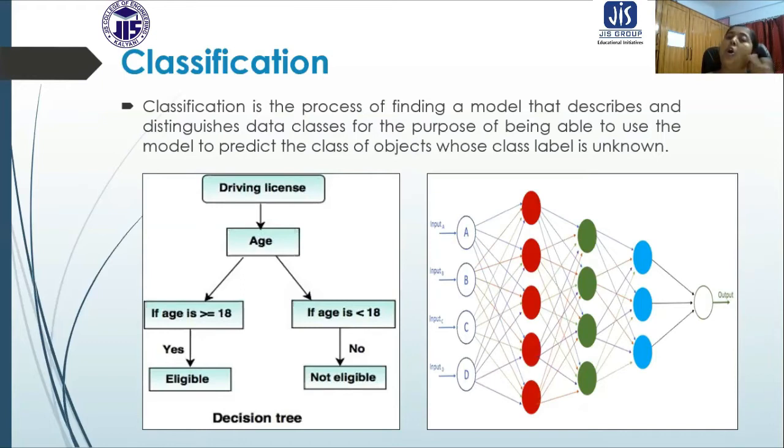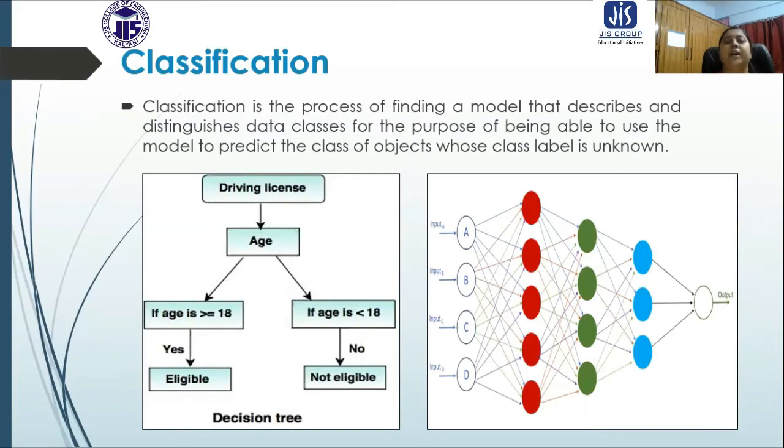Because all that data is known to us, we have made the classes depending on the current data. Now suppose new data comes. If we are able to fit that new data into one of those current classes, then depending on the behavior of the class, we can also predict the behavior of the newly added data. That is basically the idea behind classification. Now here you can see an example.